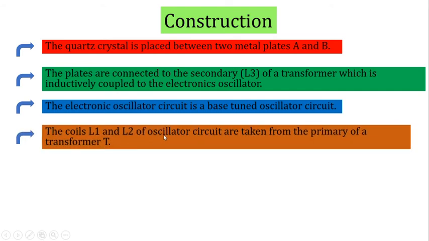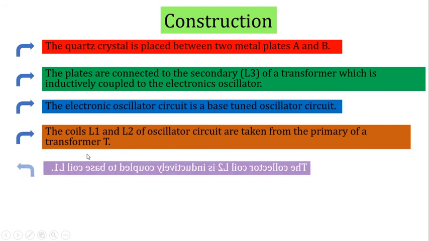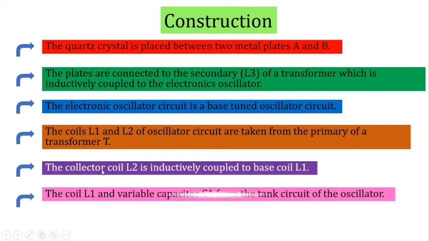The coils L1, L2 of the oscillator circuit are taken from the primary of the transformer T. The collector coil L2 is inductively coupled with the base coil L1. The coil L1 and the variable capacitor C1 form the tank circuit of the oscillator. L1, C1 are called the tank circuit.